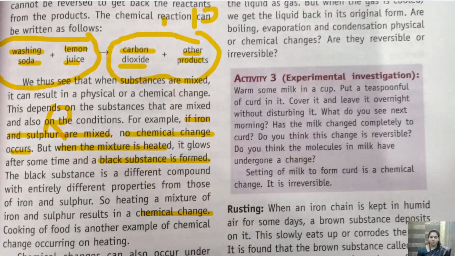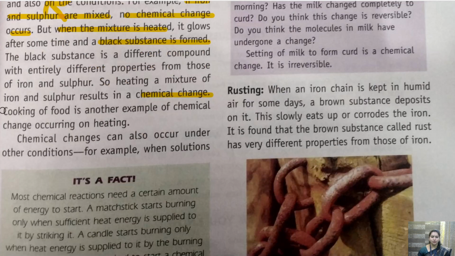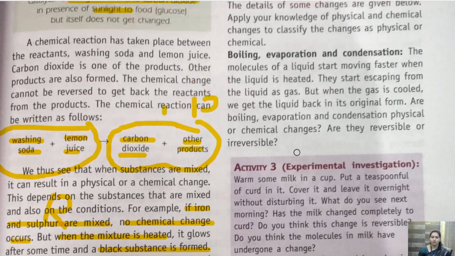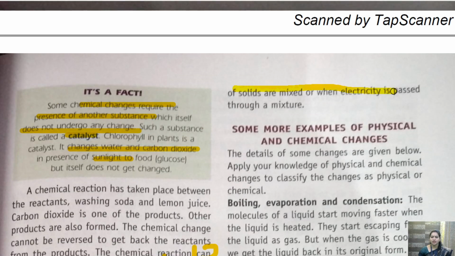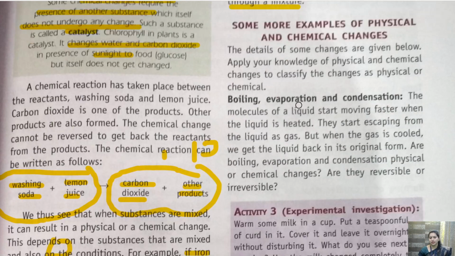So let's see the chapter again. So it is a chemical change. I hope it is clear to you. Cooking of food is another example of a chemical change, because when we are cooking anything, we cannot get back the raw vegetables again. So that is a chemical change. And we are also getting a new substance. Chemical changes can also occur under other conditions, for example, when solutions of solids are mixed or when electricity is passed through the mixture. Even then, a new substance can be formed.